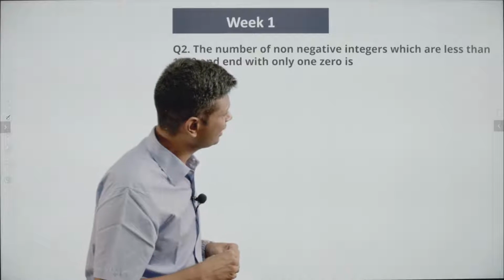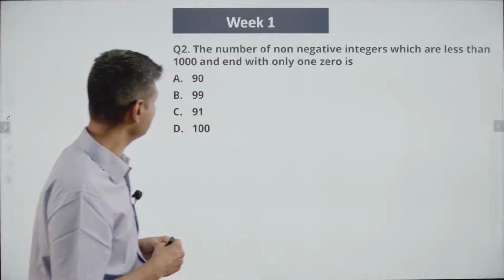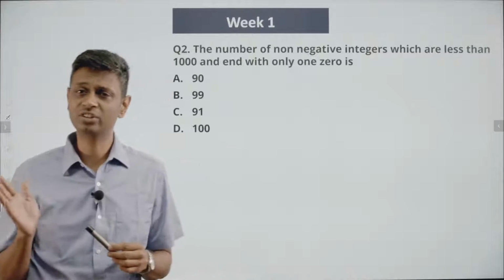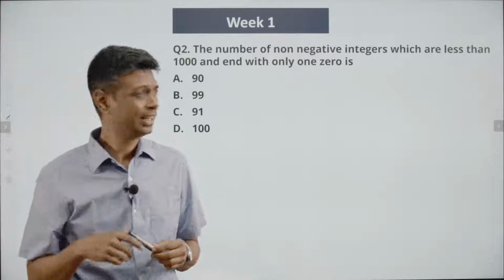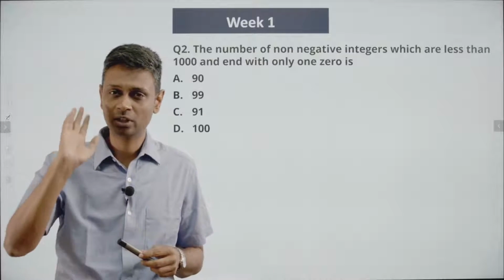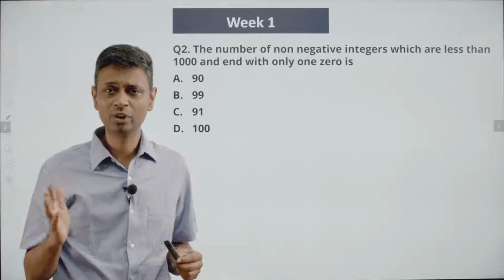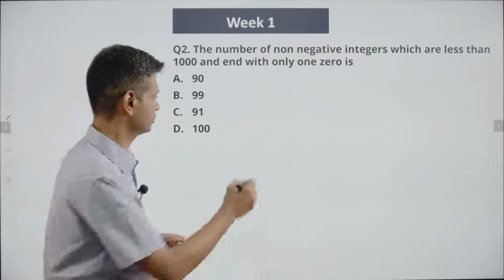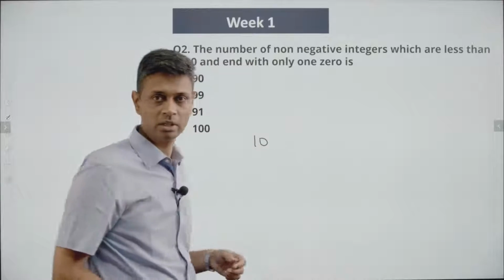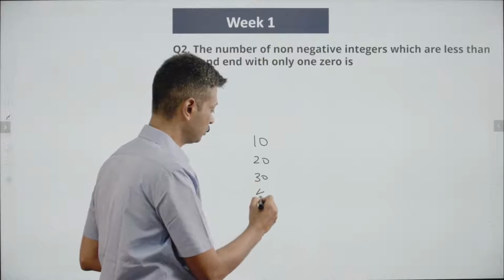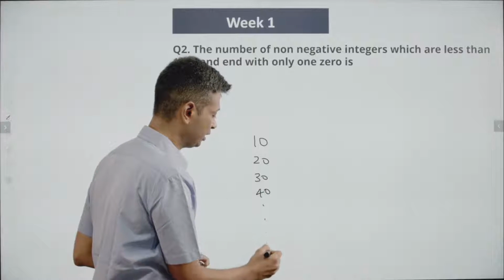The number of non-negative integers which are less than 1000 and end with only one 0. Non-negative integers, positive integers, less than 1000 and end with only one 0. A lot of these questions I really like to see. Write down one number that works. I want a number that ends with a 0. 10. The moment I write 10, I can put 20, 30, 40, 50, 60, 70, 80, 90.